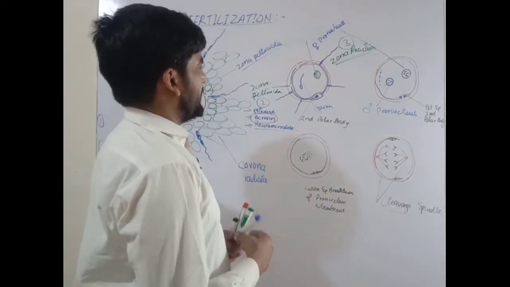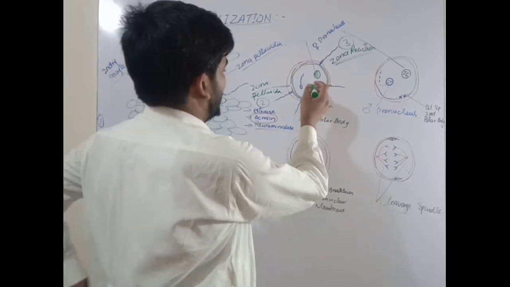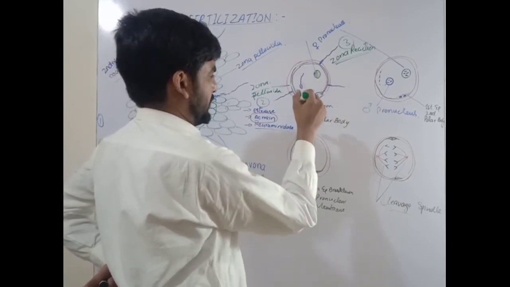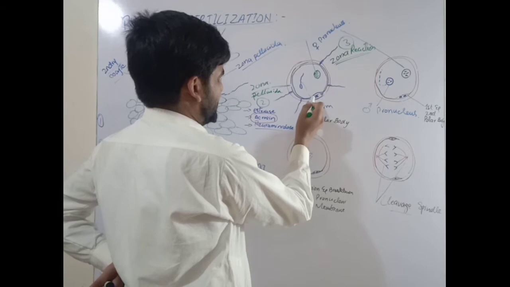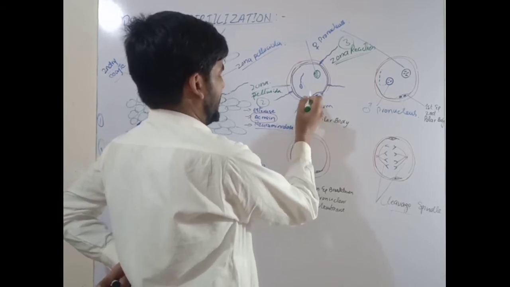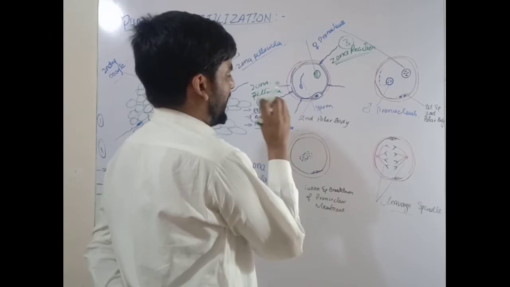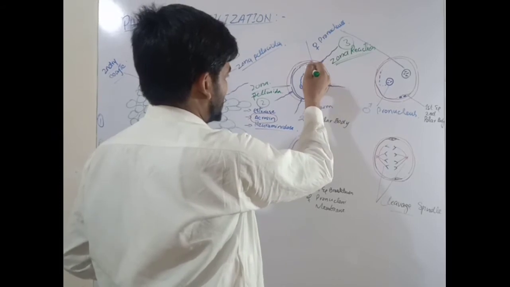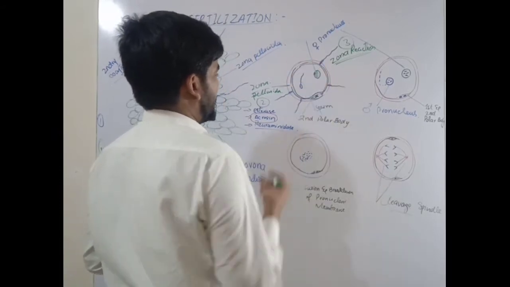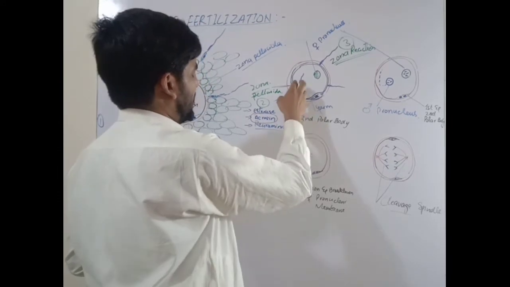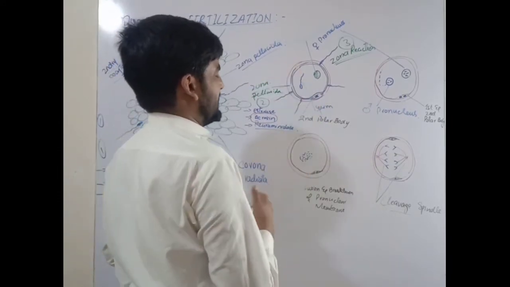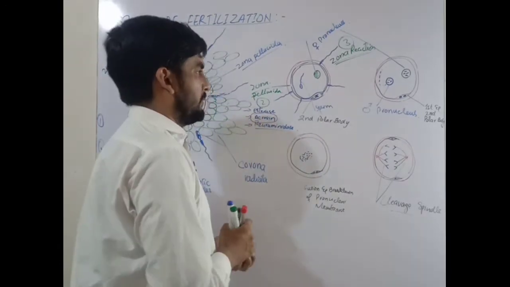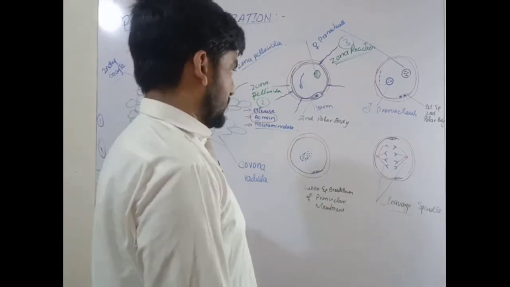Remember one thing: when the sperm enters the zona pellucida, it is made impermeable for other sperms. That is one change. The other change is that the secretions or enzymes released from the perivitelline space cause changes in the plasma membrane of the secondary oocyte, so that the plasma membrane does not allow other sperms to enter the secondary oocyte.